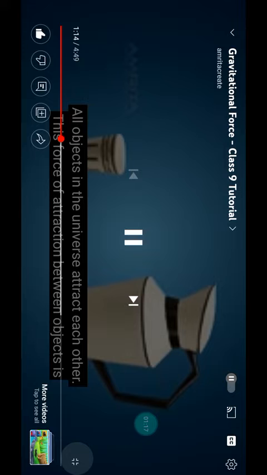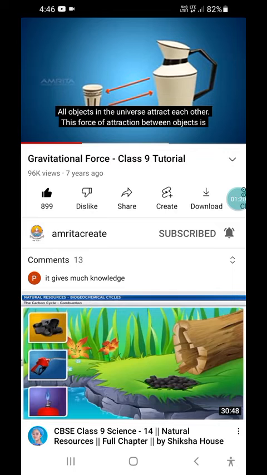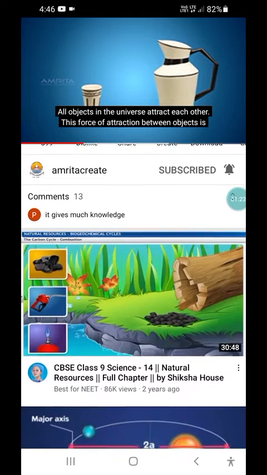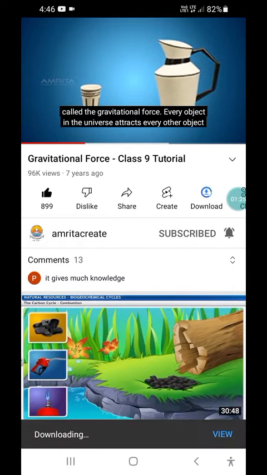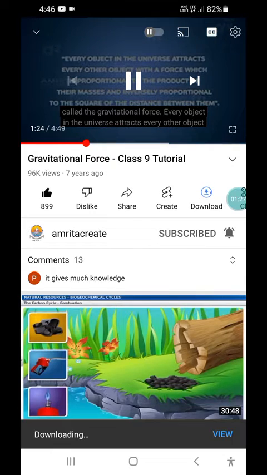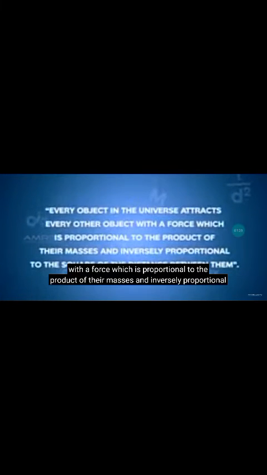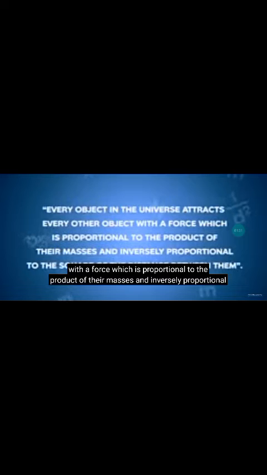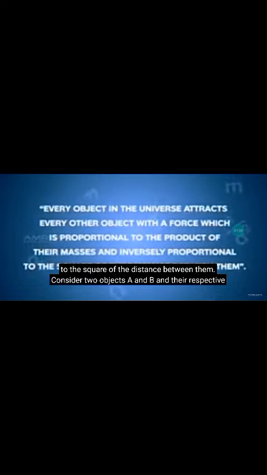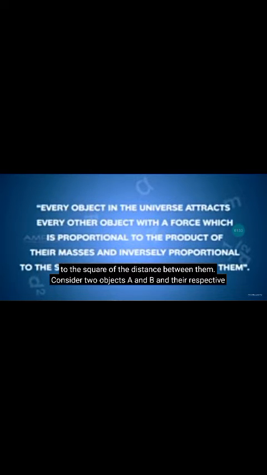All objects in the universe attract each other. This force of attraction between objects is called the gravitational force. Every object in the universe attracts each other with a force which is proportional to the product of their masses and inversely proportional to the square of the distance between them.